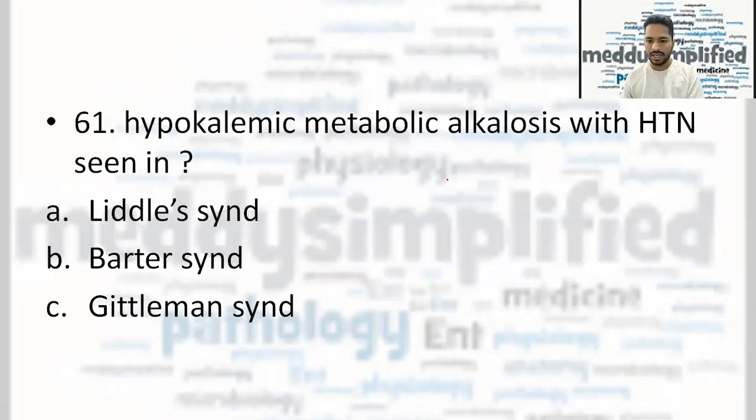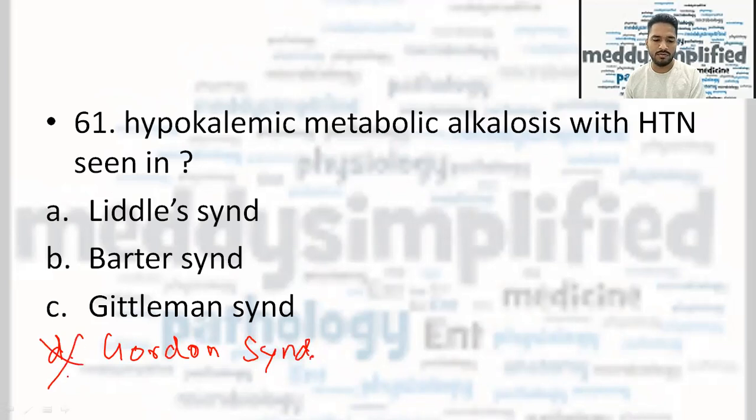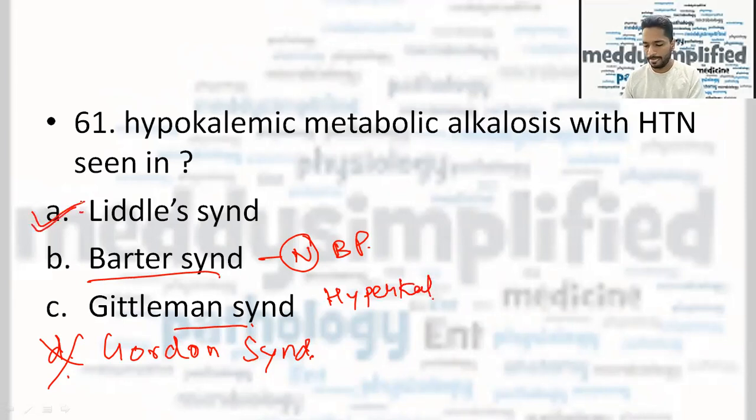Now, hypokalemic metabolic alkalosis with hypertension is seen in. Fourth option here was, I think, I don't remember exactly, was Gordon syndrome. So that was not the correct answer for sure, whatever was the fourth option. Now, these 3 options were there. Bartter syndrome, usually it is normal blood pressure, and Gitelman syndrome, I think, has hyperkalemic. So the correct answer here should be Liddle syndrome by exclusion.